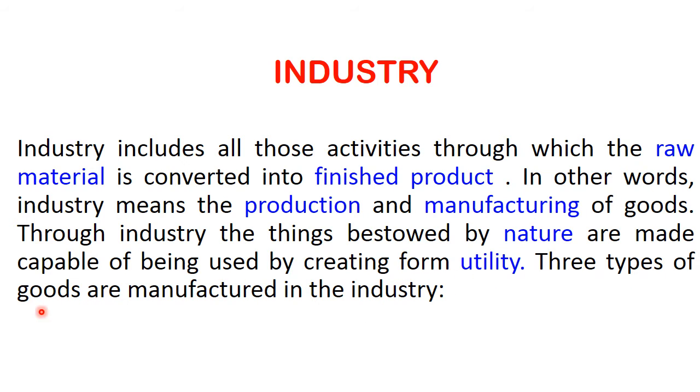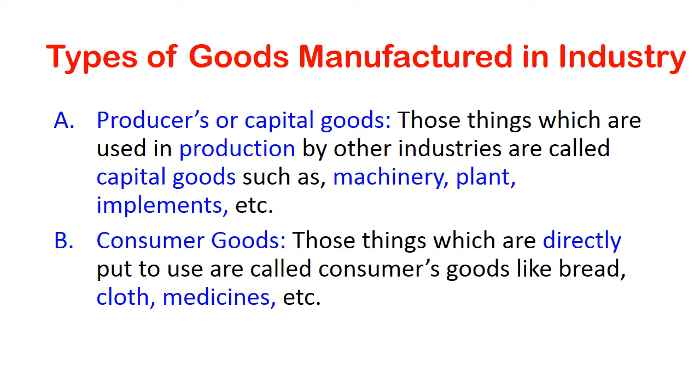Three types of goods are manufactured in the industry: producers or capital goods. Those things which are used in production by other industries are called capital goods, such as machinery, plant, implements, etc. Consumer goods.